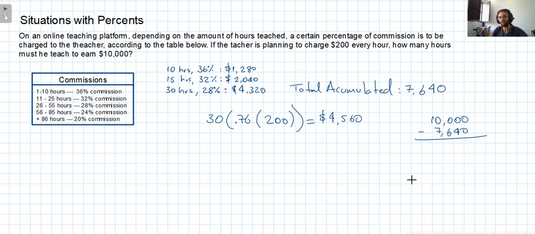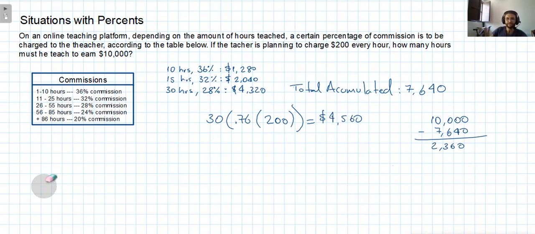So we have 2,000 remaining to the 10,000 from the 8,000. And from the 640 to the next 1,000, we have then 360 pesos. So it's going to be a difference of 2,360 pesos.